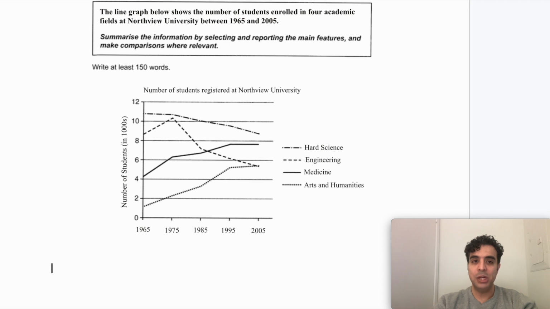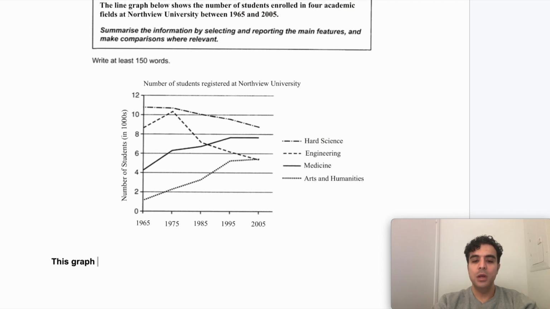So number one, it says the line graph below. That's the subject. Instead, I'm going to say this graph. Below, again, remember, always delete below. Shows, I'm going to change it to describes. And then it says the number of students. I'm going to say the rate of students. Remember, number, we can replace it with rate because it's countable. And rate can be used both with countable and uncountable nouns.